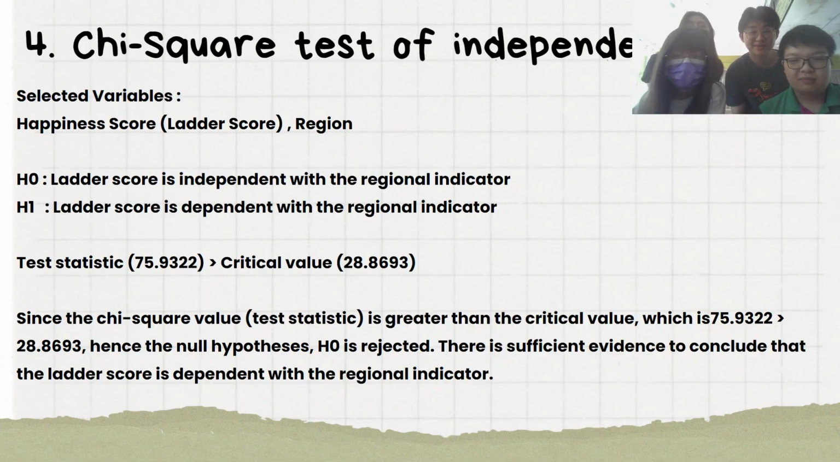Next is the chi-square test of independence. The selected variables are happiness score and region. Since the chi-square value, which is 75.9322, is greater than the critical value 28.8693, the null hypothesis is rejected. Therefore, there is sufficient evidence to conclude that the ladder score is dependent on the regional indicator.